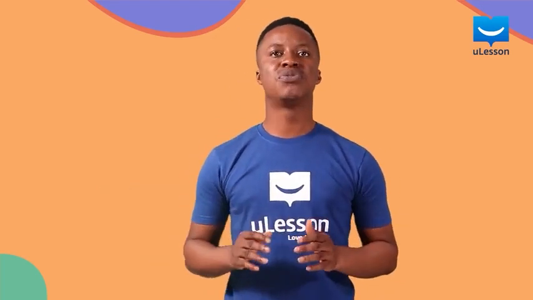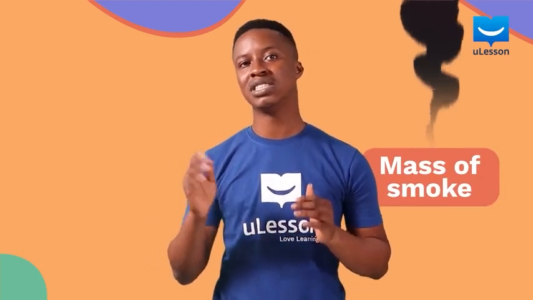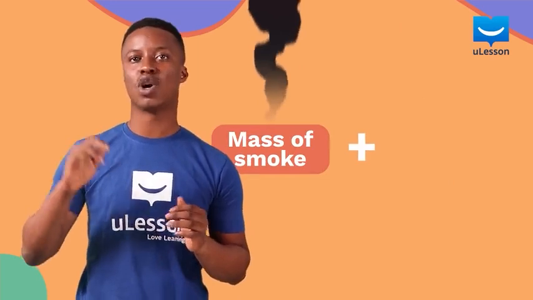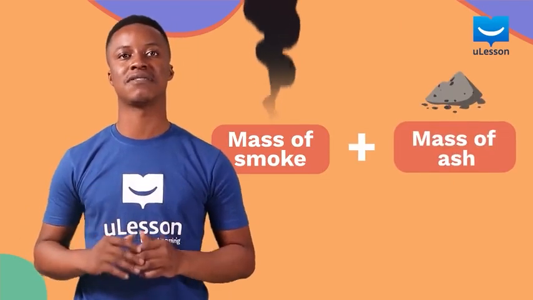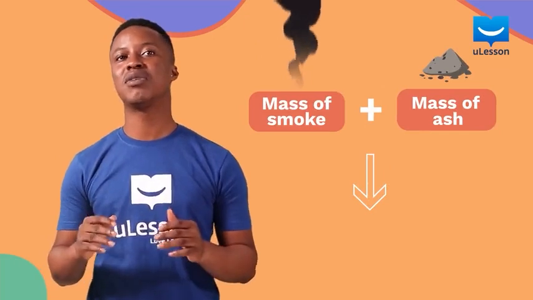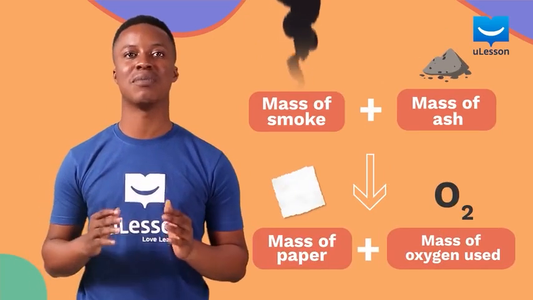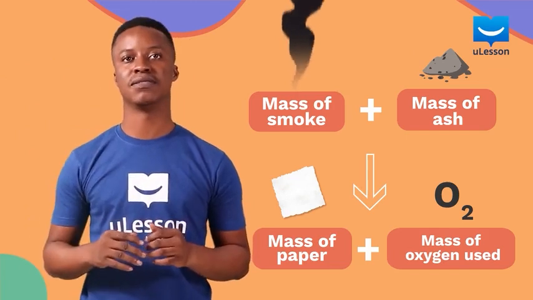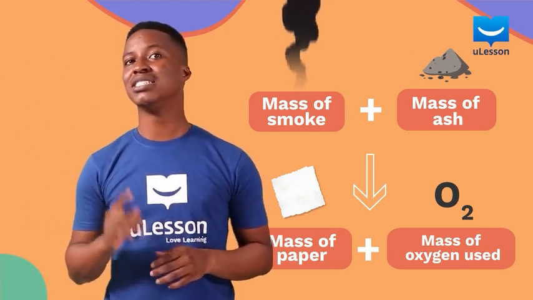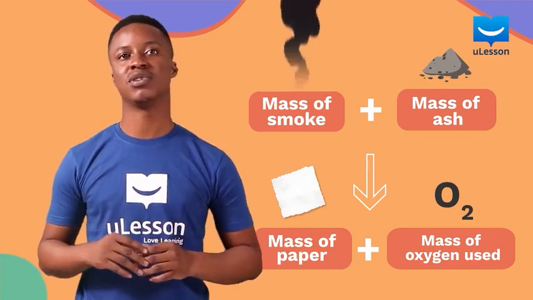If it is possible for us to measure the mass of the smoke or gases generated from burning the paper and then add it up to the mass of the ash produced after burning, that total mass would be equivalent to the sum of the mass of the paper before burning and the mass of oxygen gas from air used up during the burning. The mass of oxygen is included because without oxygen in air, that paper will not burn.